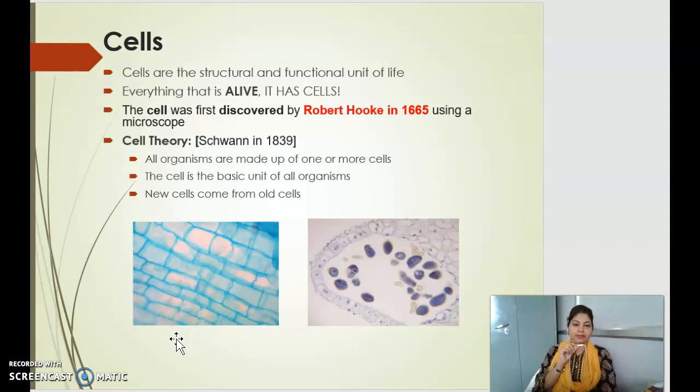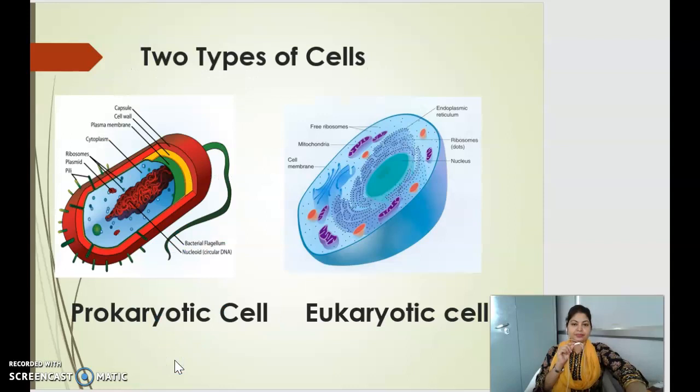The cell was first discovered by a scientist, Robert Hooke, in 1665 using a microscope. The cell theory, which was invented by Chavan in 1839, states that all the organisms existing in the world are made up of one or more cells. The cell is the basic unit of all organisms, and new cells come from old cells with the help of a process, cell division.